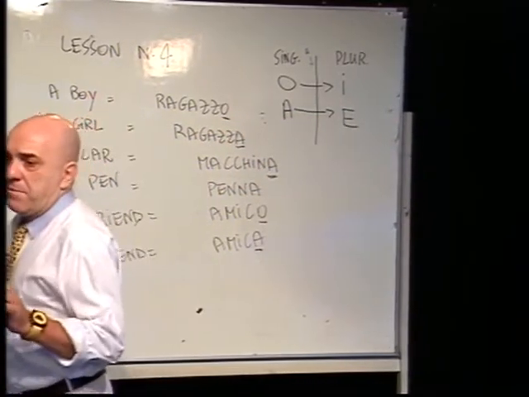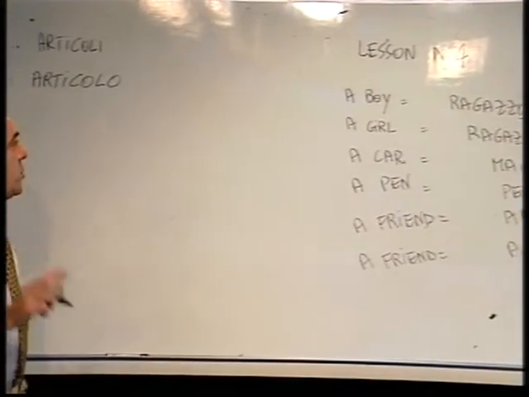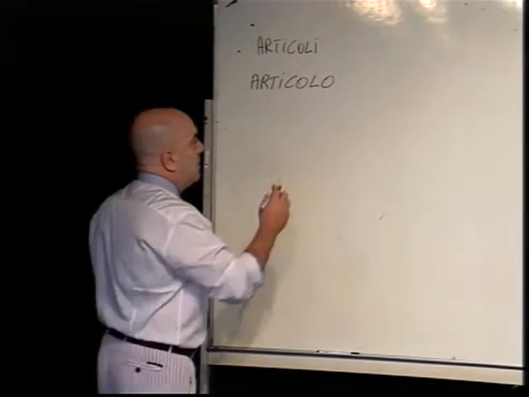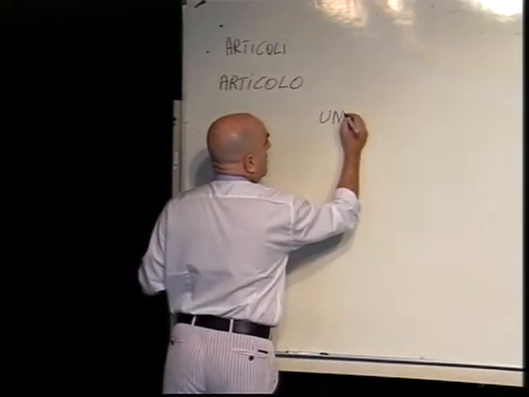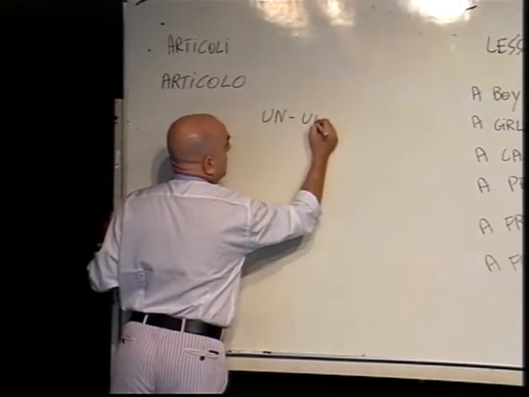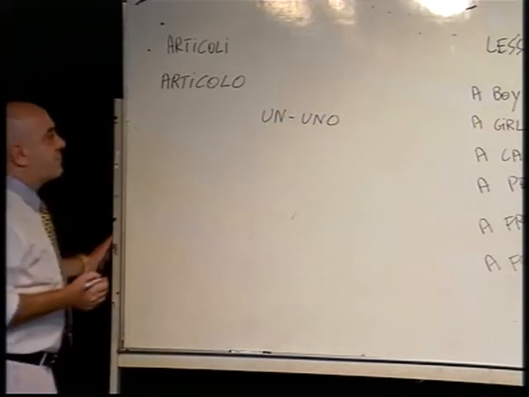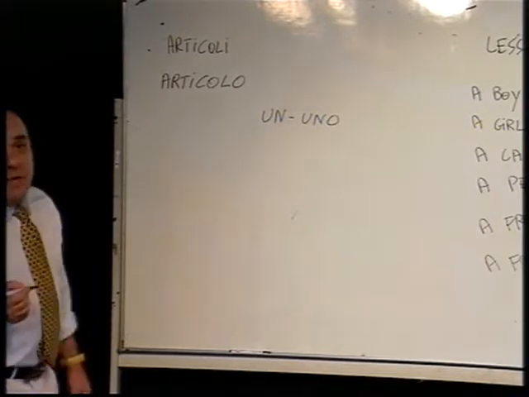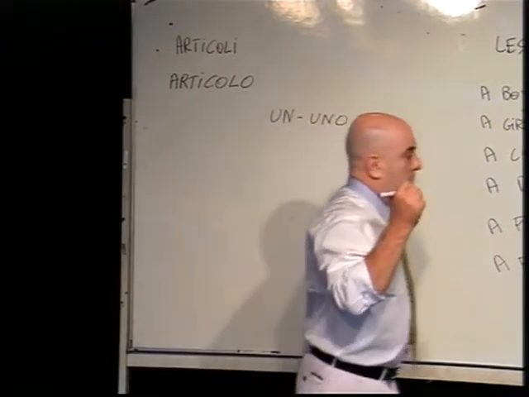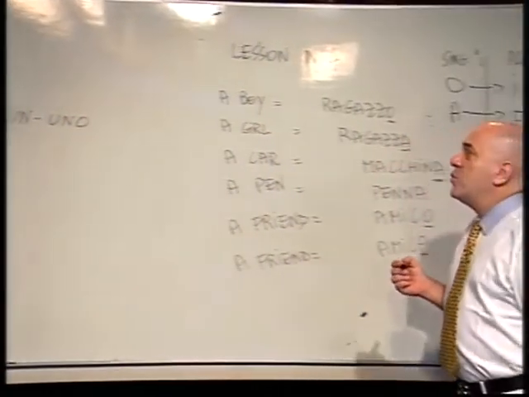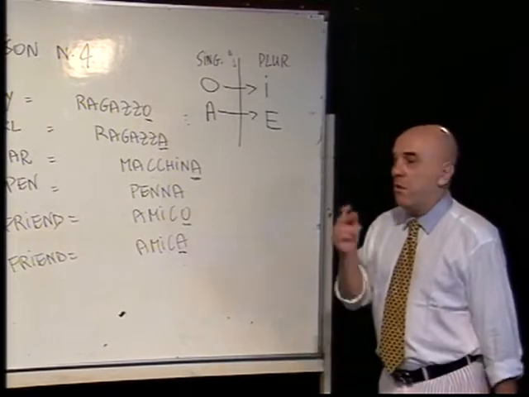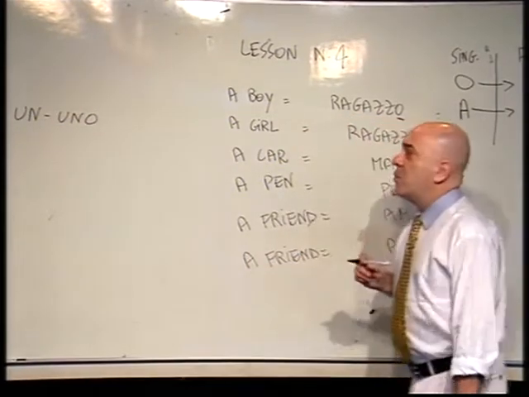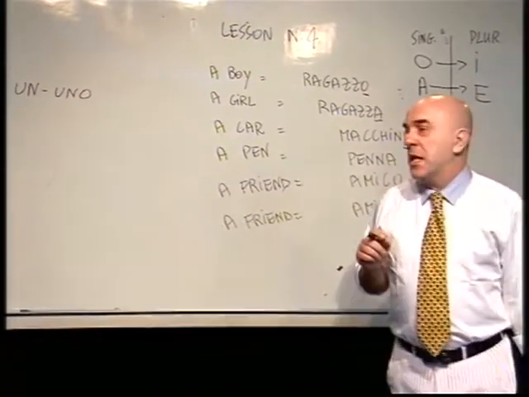If you use a masculine word, you have two different types of article, but the meaning is the same. One is un, and another one is uno. Un and uno have the same meaning, but un is the most common one, so I must say you use un almost every time.